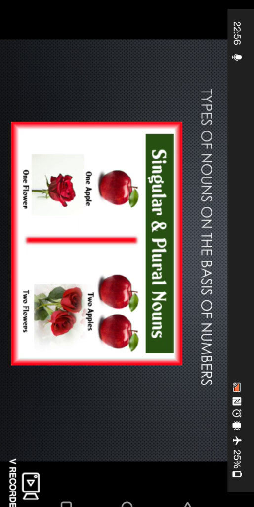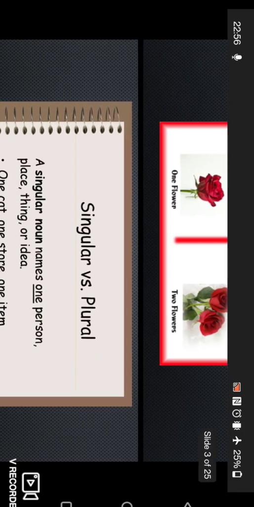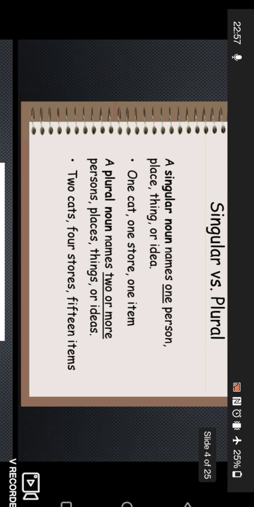Now, on the basis of number, we have two types of nouns. First one is singular, second one is plural. As you can see in the picture, the pictures on the left hand side are the singular nouns. Pictures on the right hand side are the plural nouns. So in singular, we have only one apple, only one flower. When we are talking about just one thing, that means it is singular. And when we are talking about more than one, it can be 2 apples, 4 apples, 5 flowers, then it will be plural nouns. So singular names one person, one place, one thing, one idea. Plural noun names 2 or more persons, places, things, or ideas.